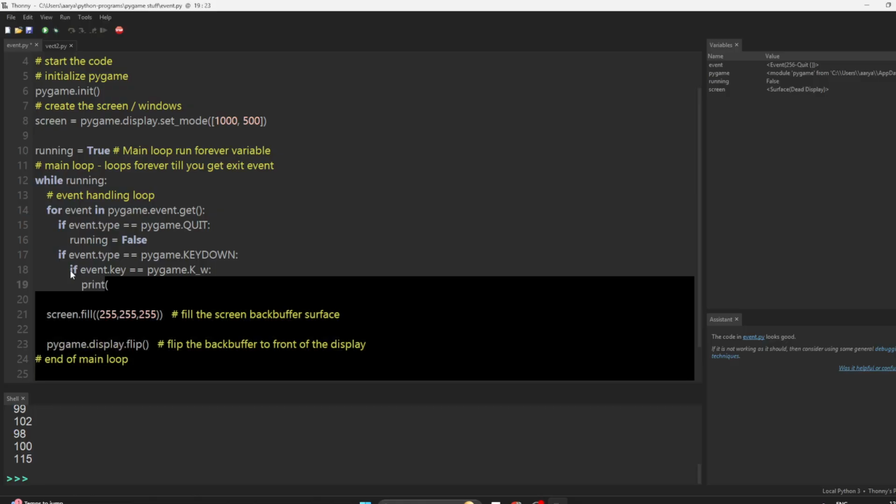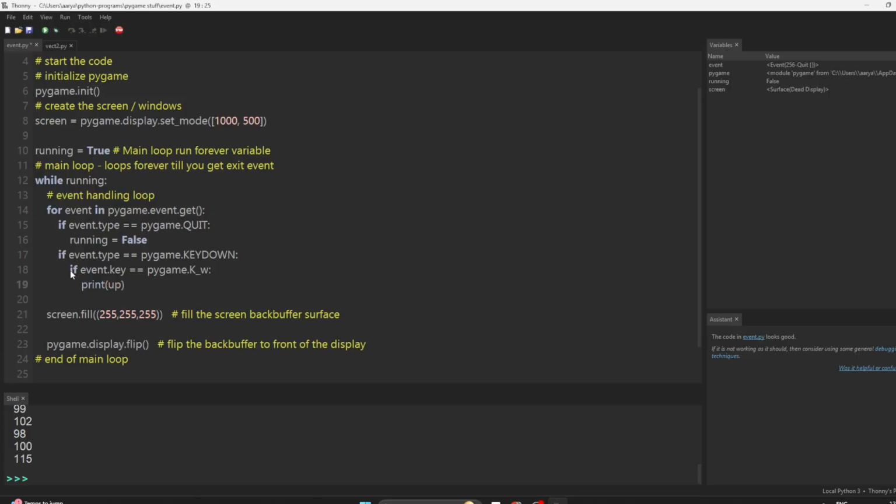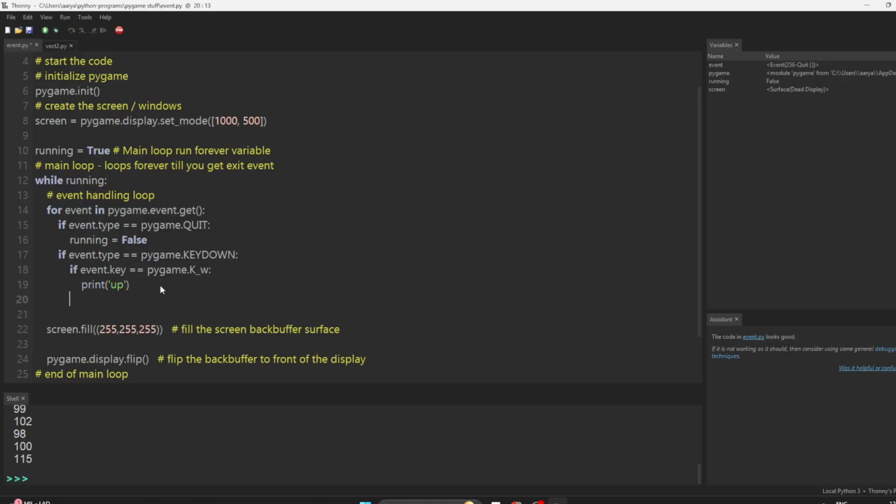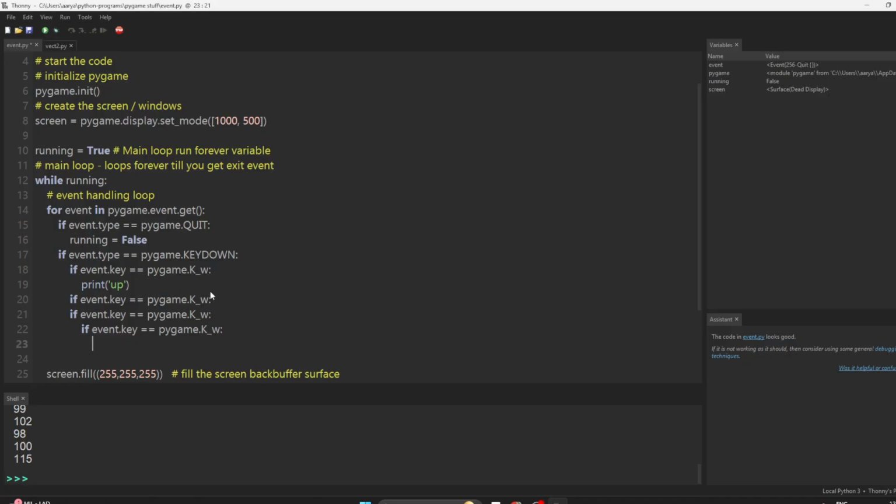Print up. Doesn't it have to be capital W? No, everything is small. So similarly, you can copy paste this code and we're going to do W and S and A and D. I'm going to indent it right now. So down, yeah, down. Right and left.